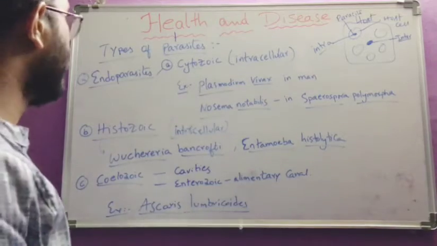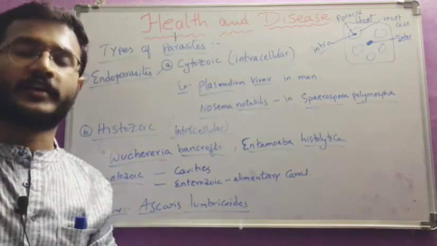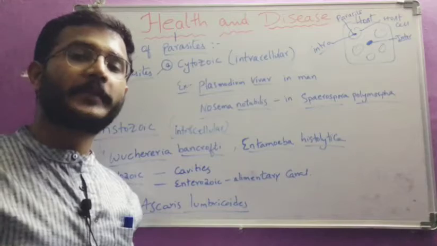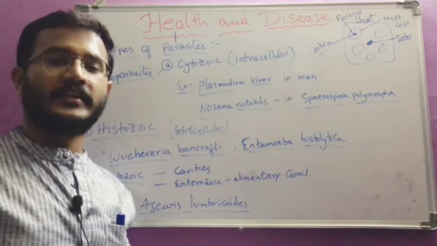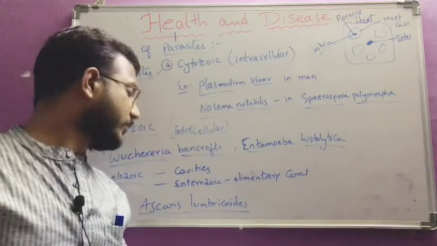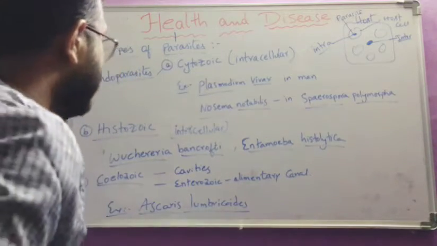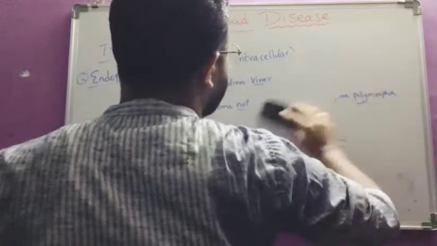So this is about endoparasites. Three types: cytozoic, histozoic, and coelozoic. Cytozoic means present inside the cell, histozoic means in between the cells, and coelozoic means in the cavities. And specifically, if it is present in the alimentary canal, we call it enterozoic. The example for that is Ascaris lumbricoides. So this is about endoparasites.